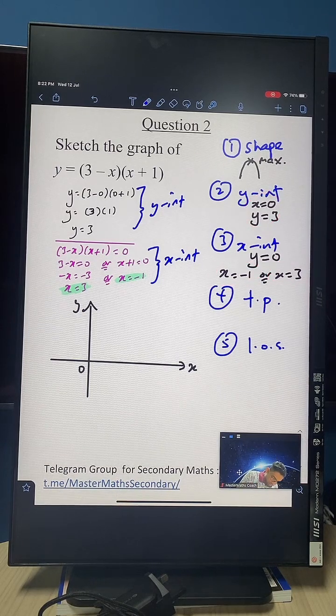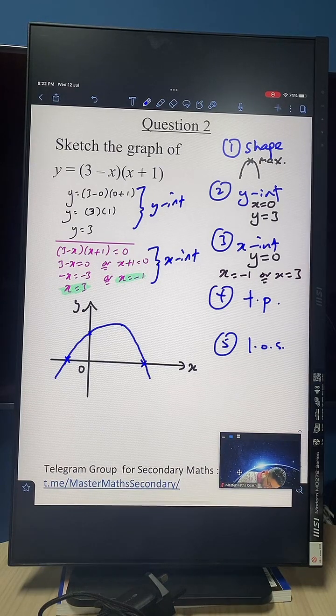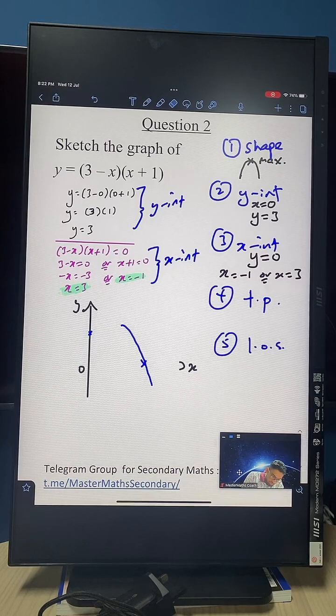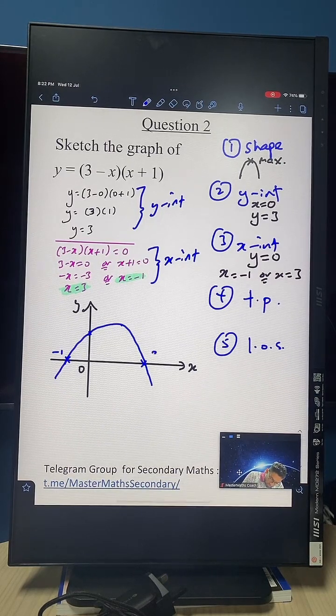So the graph cuts the x-axis at -1 approximately here, and 3 is approximately there, and then the y-axis somewhere here. To draw the graph, go upwards and then down this way. This is a very rough sketch of this particular graph, whereby over here is going to be -1, over here is going to be 3, and the y-intercept is 3 here.